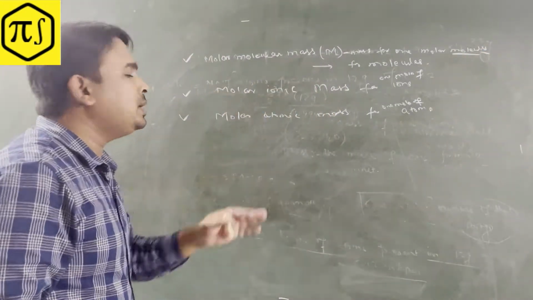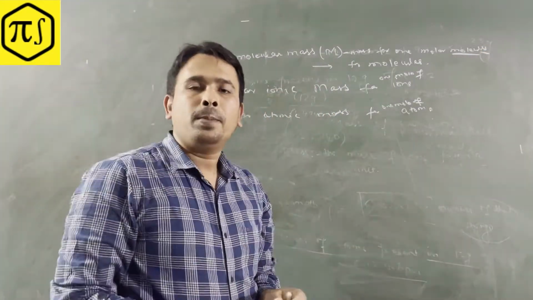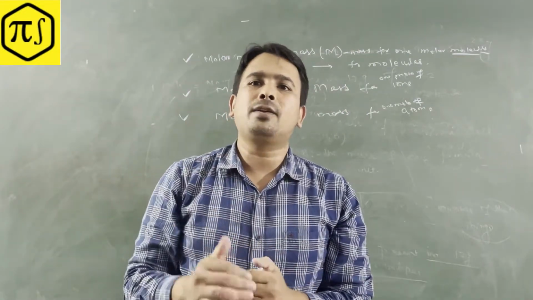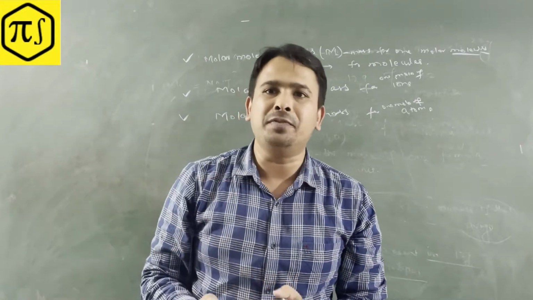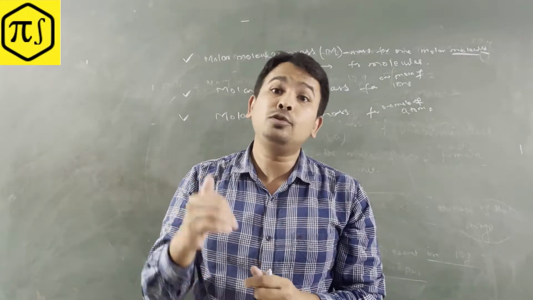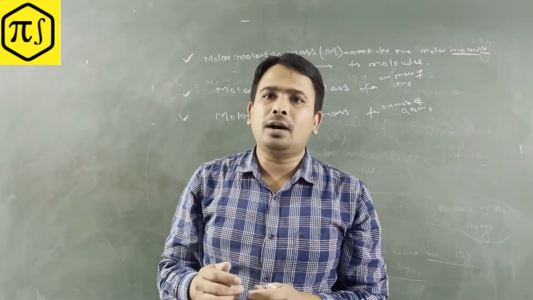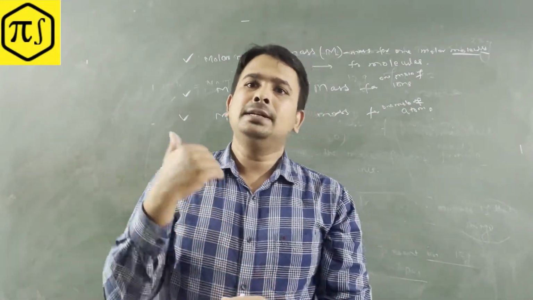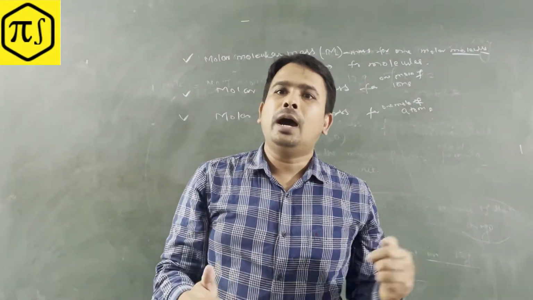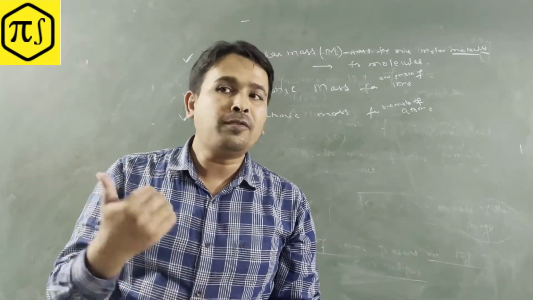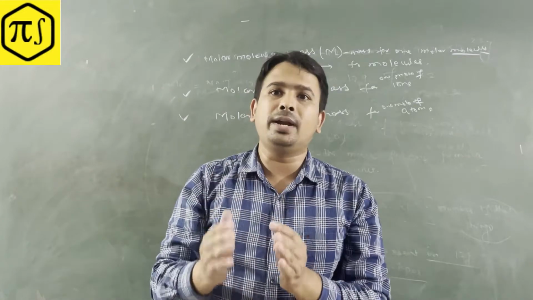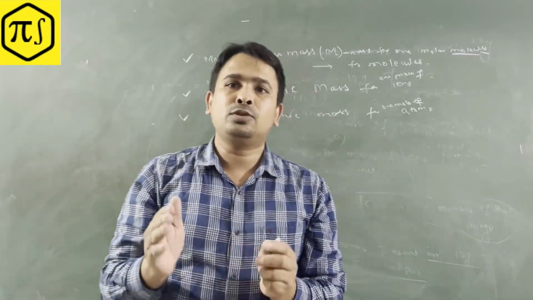Right, so this is the basic definition, guys. The interesting thing you will come to know is that the molecular weight, for particle weight, and the molar weight, both will be the same in value, but the unit will be different. In the case of particle weight, whether atomic weight, molecular weight, or ionic weight, the unit is u. The value remains the same, but the unit will be different here, in grams. So this is the key point here.